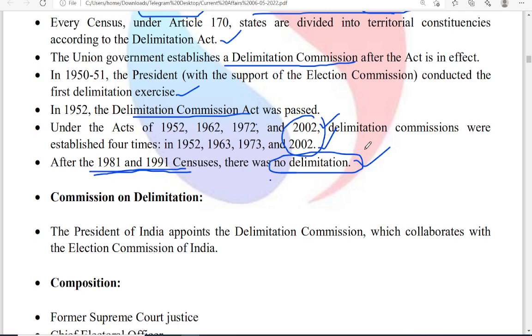After 1972, what happened is there was opposition from the South Indian states, because day by day the South Indian states are losing the number of seats in parliament because of the delimitation exercise.